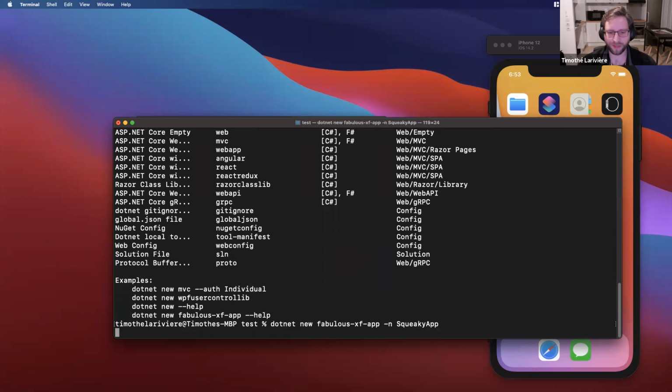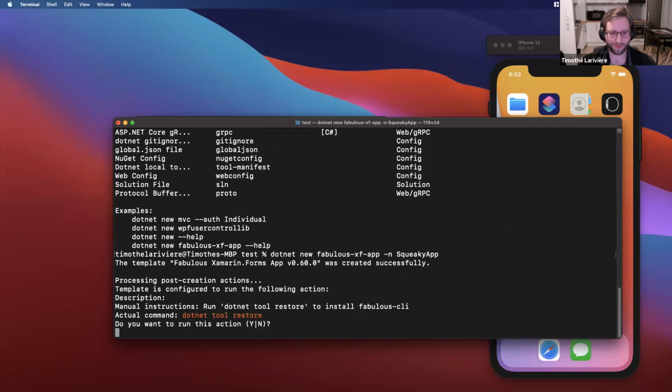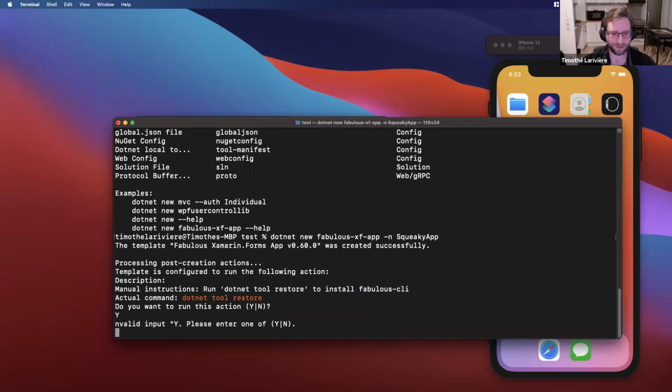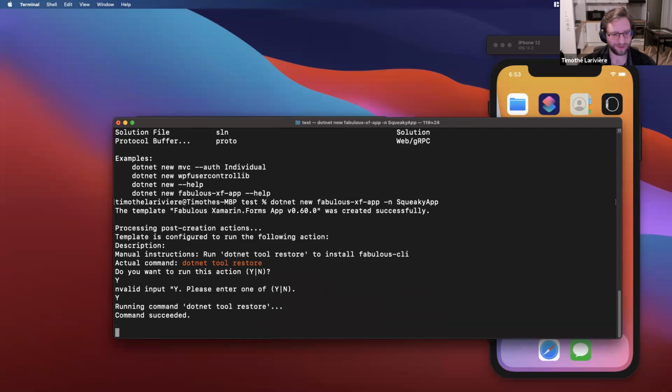Here it will create the default solution with Android and iOS. It actually asks me if I want to restore the Fabulous CLI, which will let me use live update later on. So let's say yes, yes, yes, okay.